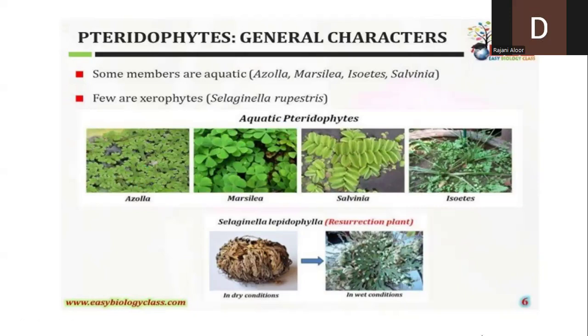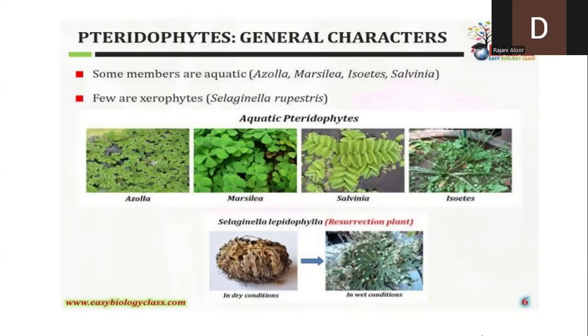Ma'am, do these Azolla plants grow only in water? Yes, they grow only in water, not on land. That's why we call them aquatic. So, aquatic, example one is Azolla. Another one is Marsilea. Another one is Isoetes. You can see here, below this plant, this is the water where they are growing. Another example is Salvinia.